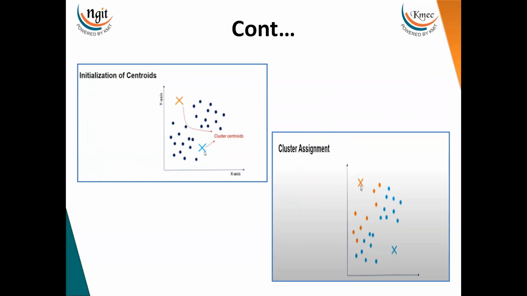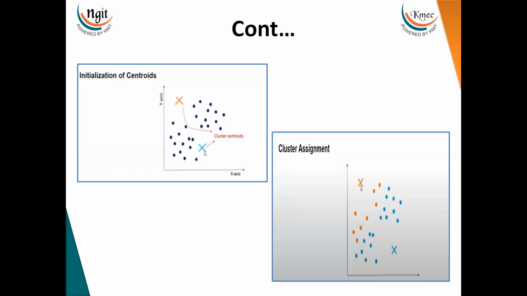If you want to form three clusters, you have to find three centroids. Now, this is the centroid point. What you have to do is, for every data point, find the distance between the centroid and the data point. For every data point, you will find the distance from this point to this centroid, and the same from this point to this centroid. This process repeats until you have found the distance between all the data points and both centroids.